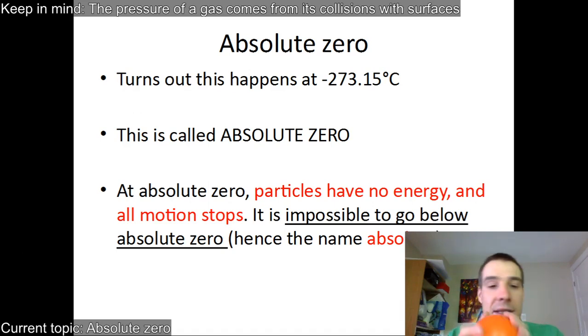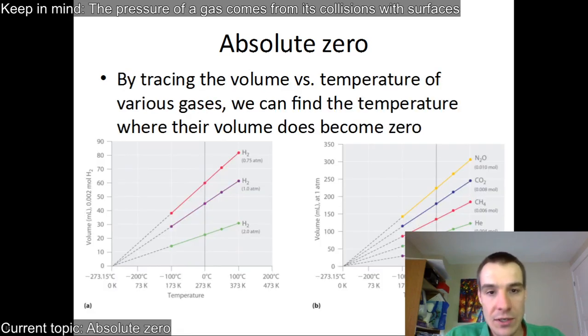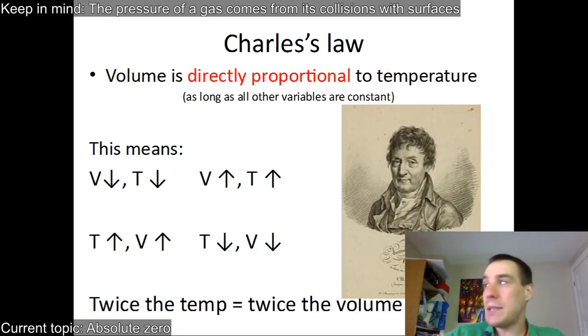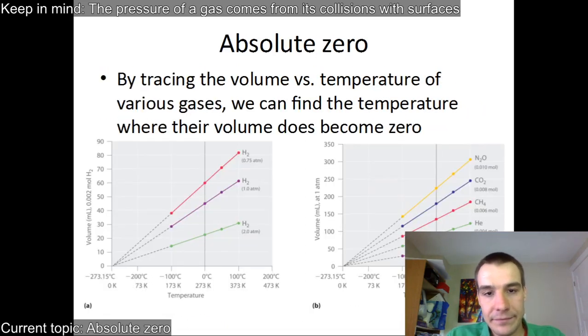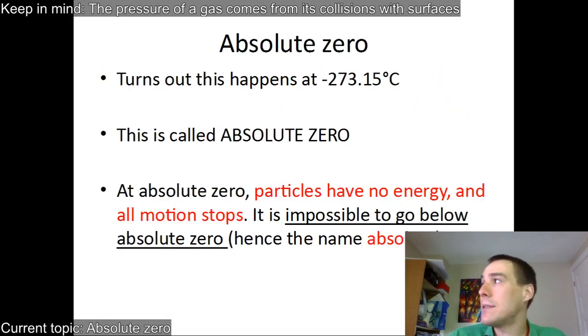And that's why it's called absolute. It's impossible to go below it. It is the stop, because you can't have negative motion. It's just motion the other direction. So absolute zero is the coldest possible temperature, and it's from there that we get Charles's law. When we say twice the temperature, we mean twice the temperature from absolute zero. It's an absolute temperature scale. And that's minus 273.15 degrees Celsius is absolute zero.